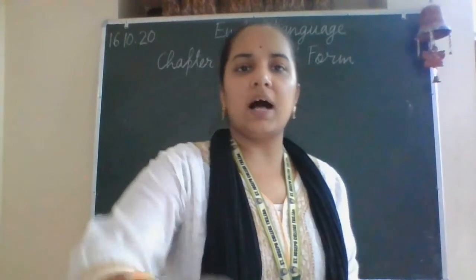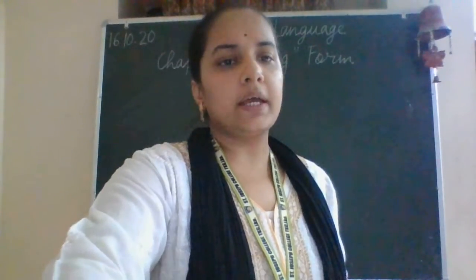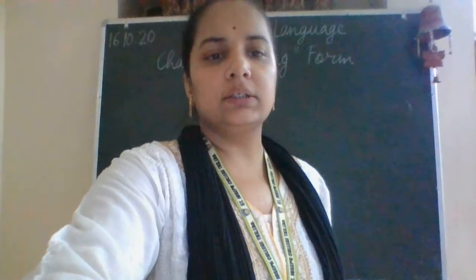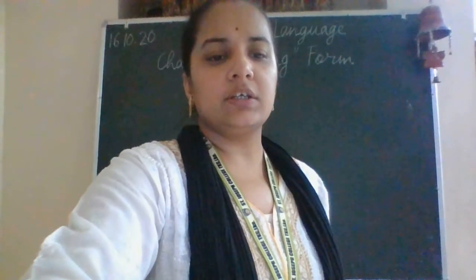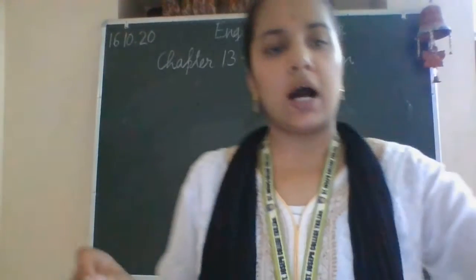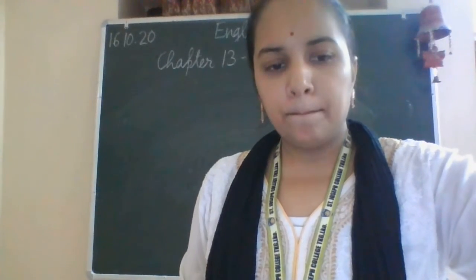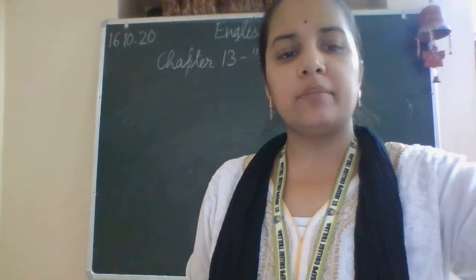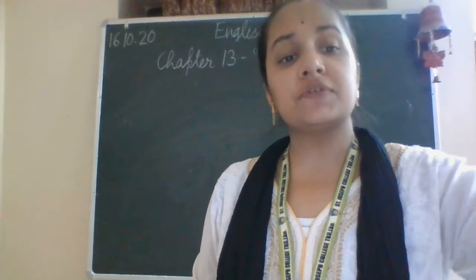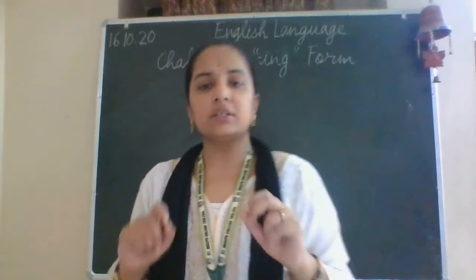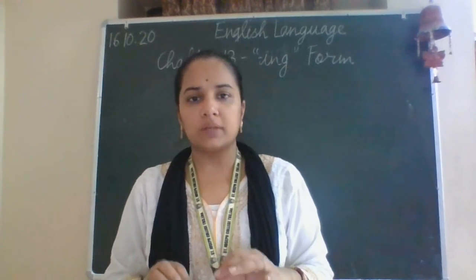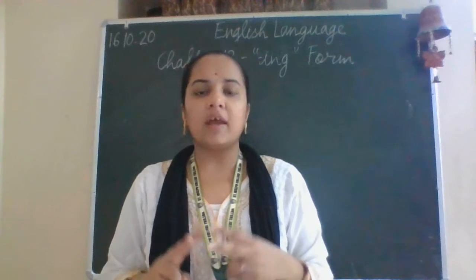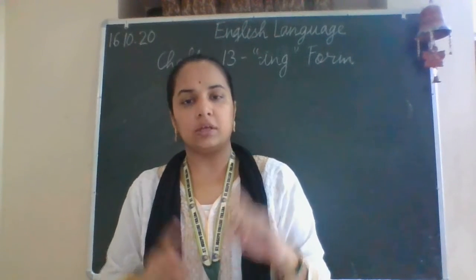In the previous class, we discussed infinitives, and there we learned what infinitives are. Infinitives are base verbs, but what is the difference between the actual base verb and the infinitive? Infinitives are used with "to". We learned about two kinds of infinitives.